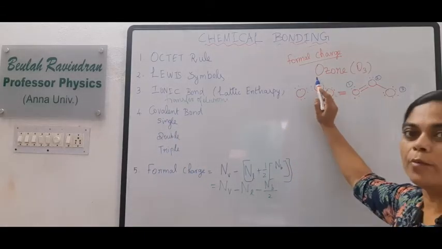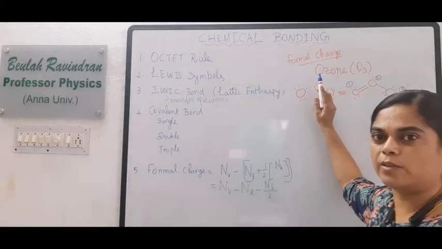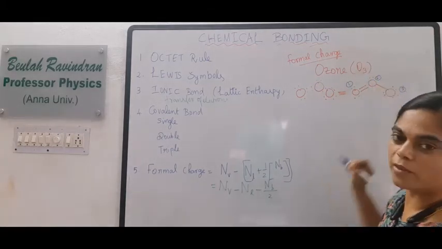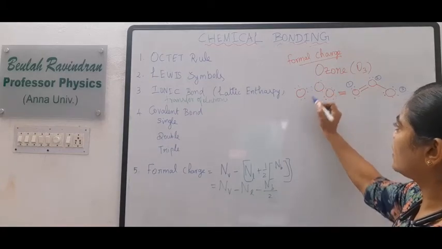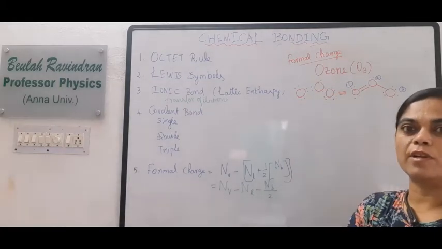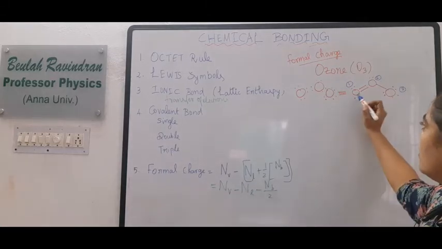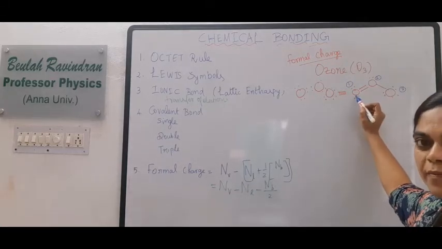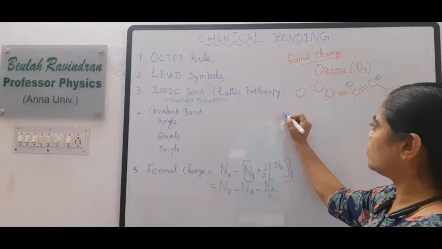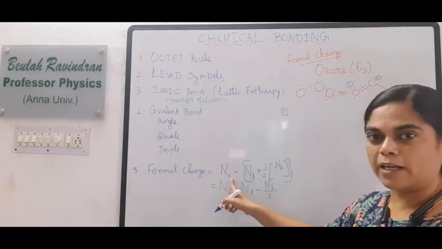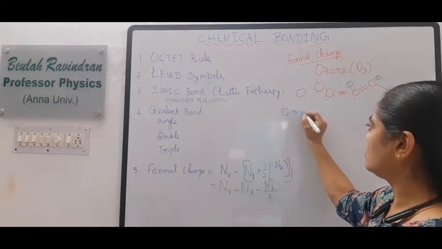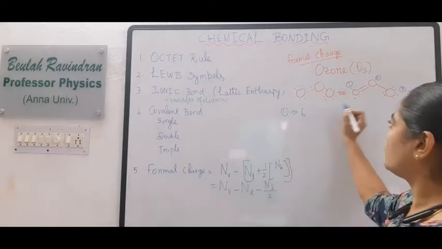Now we will see the formal charge for the ozone molecule, that is the O3 molecule. We can write the Lewis dot structure for O3 and consider the first atom. For this atom, the formal charge is based on the valence shell electrons.